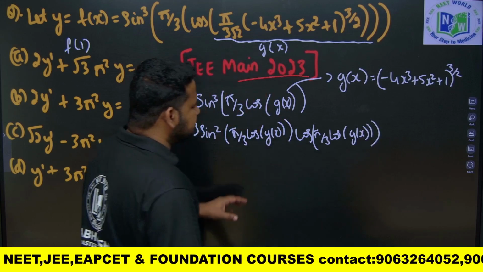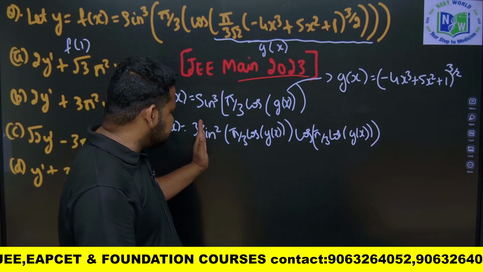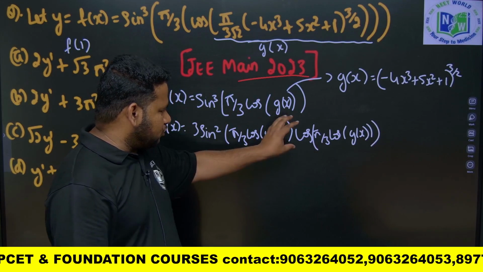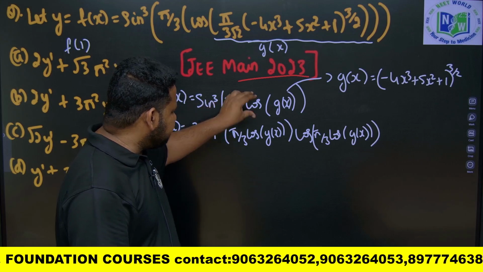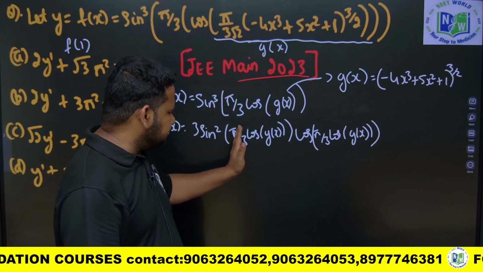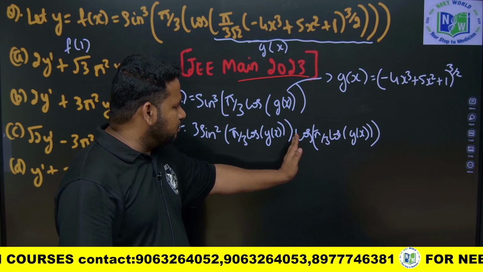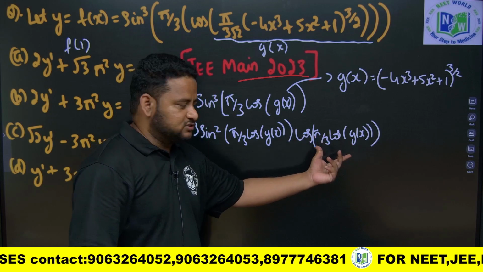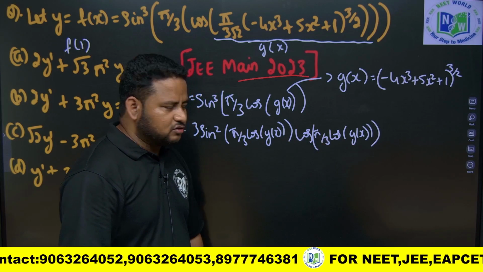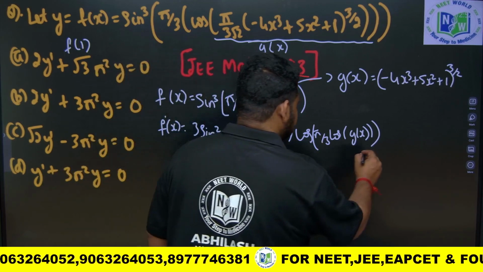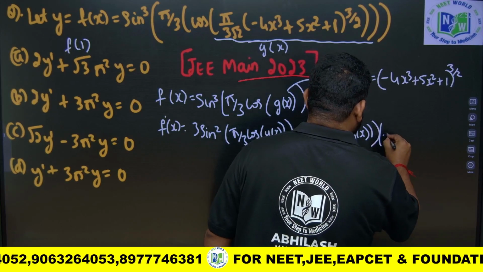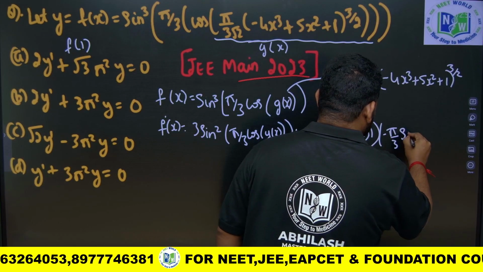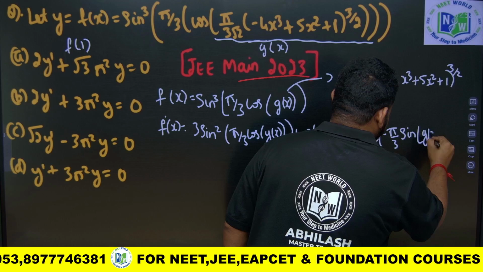Okay, now what is there inside? 3 sine square something, the derivative of sine is cos. Now whatever is inside we have to differentiate. So inside it is pi by 3 cos of something. The derivative of cos of something is minus sine of something. So this will become minus pi by 3 into sine of g of x.